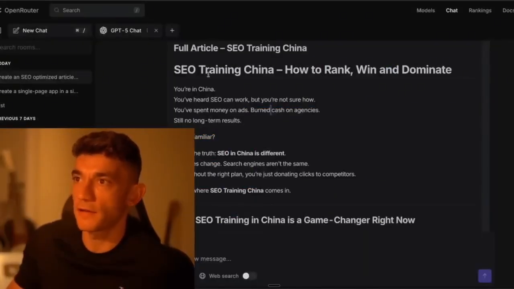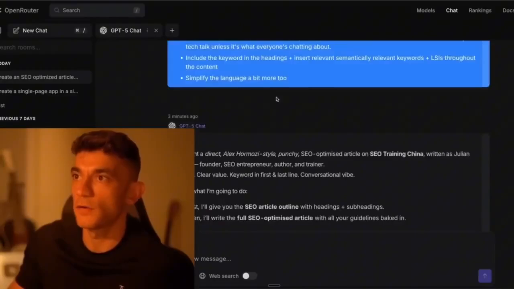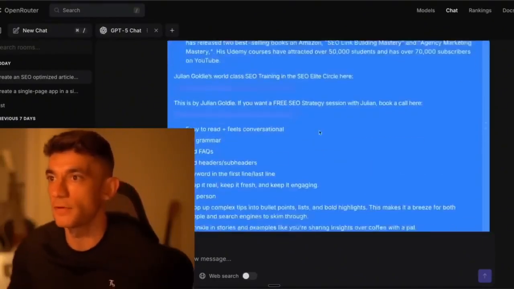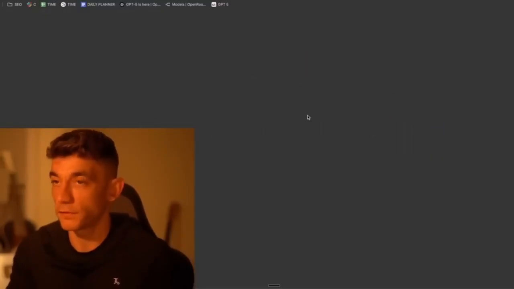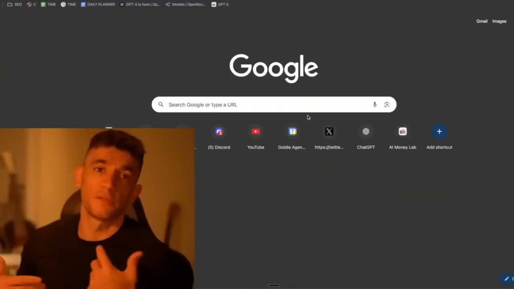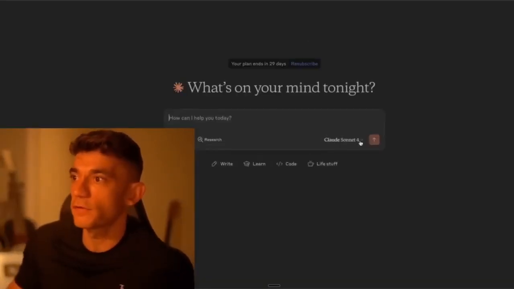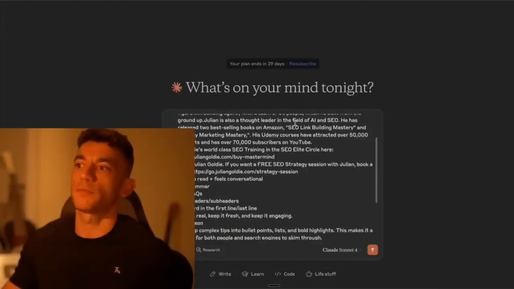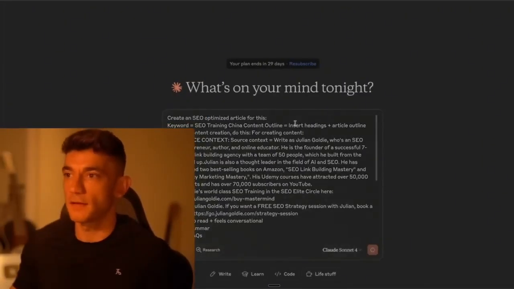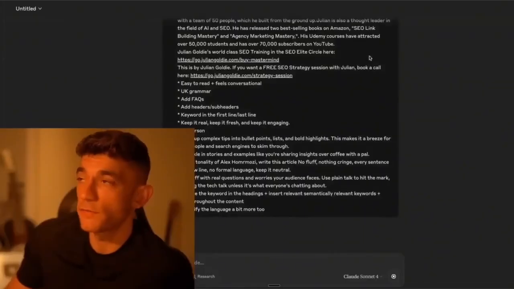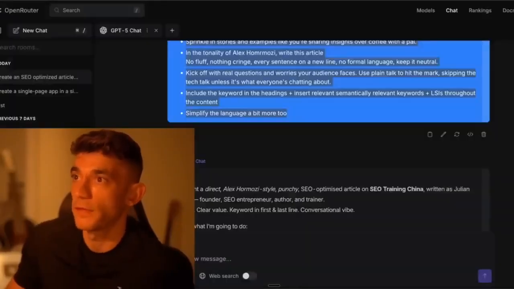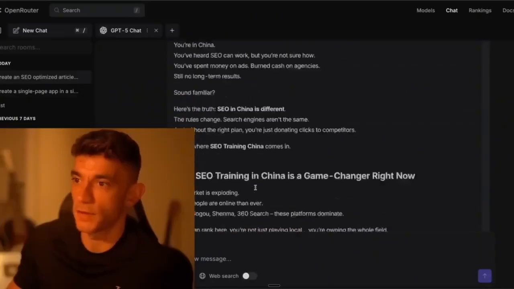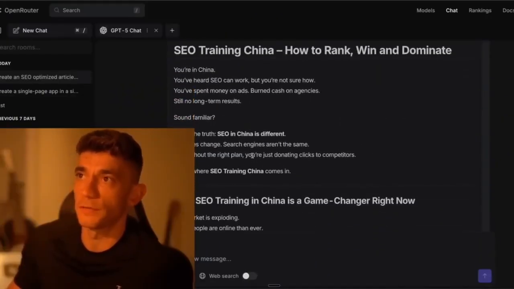So we got the content back from here as well. What I'm going to do is compare this output using Claude Sonnet 4 as well, because that's probably the most sentient model I've seen so far for writing content, if that makes sense. So if we go over to Claude Sonnet 4 here, we'll plug in exactly the same prompt, and then we'll compare the SEO content side by side and see which one creates the best outputs. That's the only fair way to do it. And we're using GPT-5 chat here to create this. We'll see which one just feels the most human.